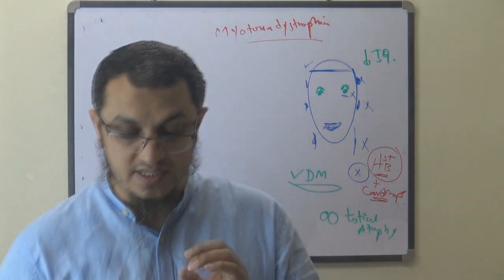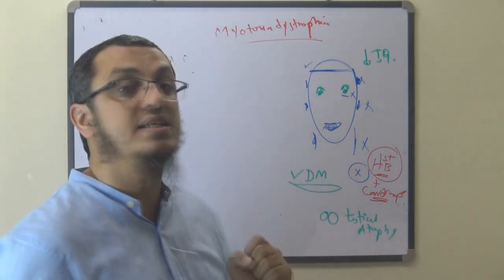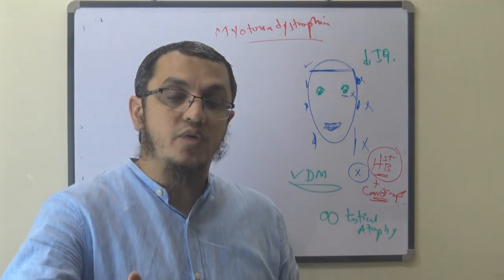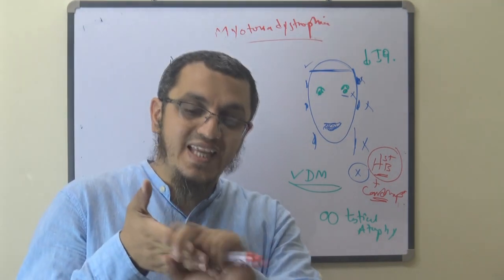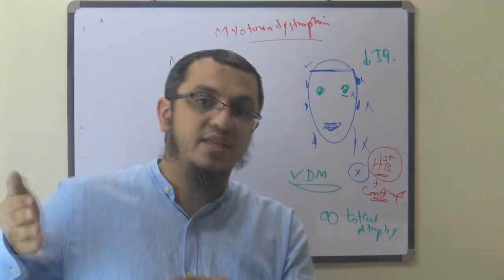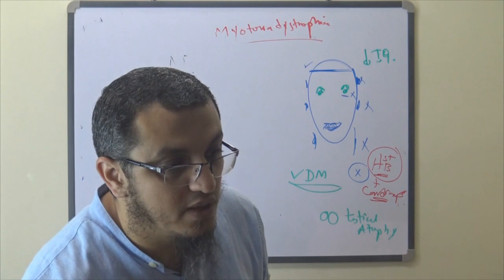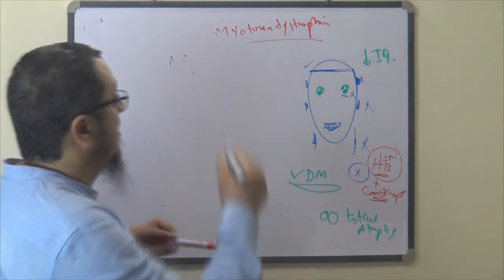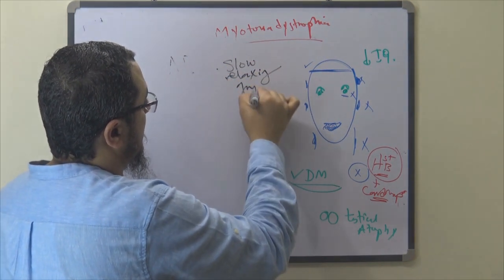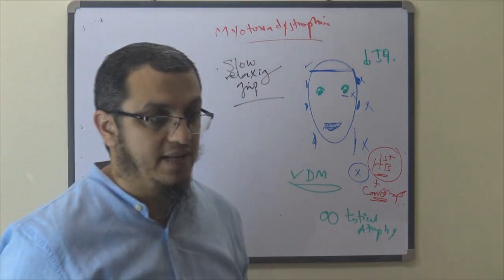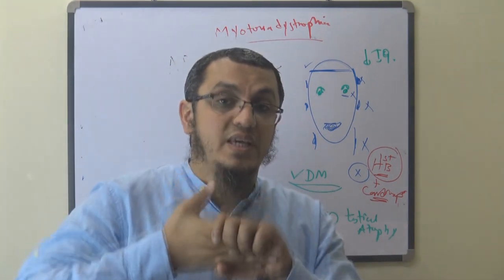A very important thing to remember is delayed relaxing grip. What is this? If you give your hand to him and he catches your hand, it is difficult to release it from his hand. You have to shake your hand to remove it, because he has a slow relaxing grip. This is very important and can come in a question.